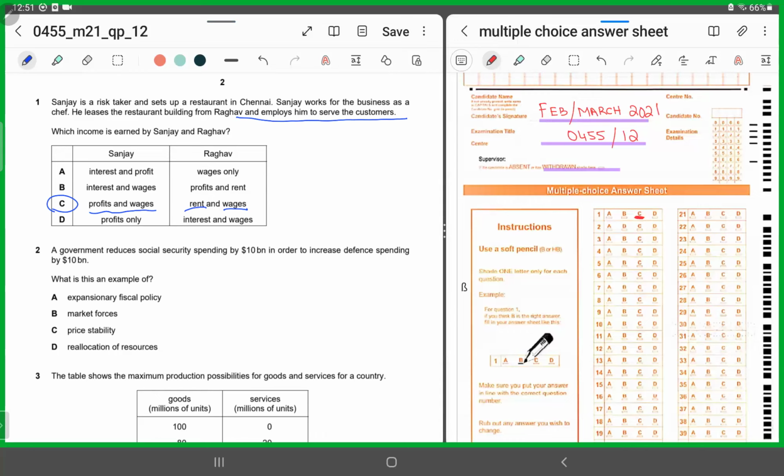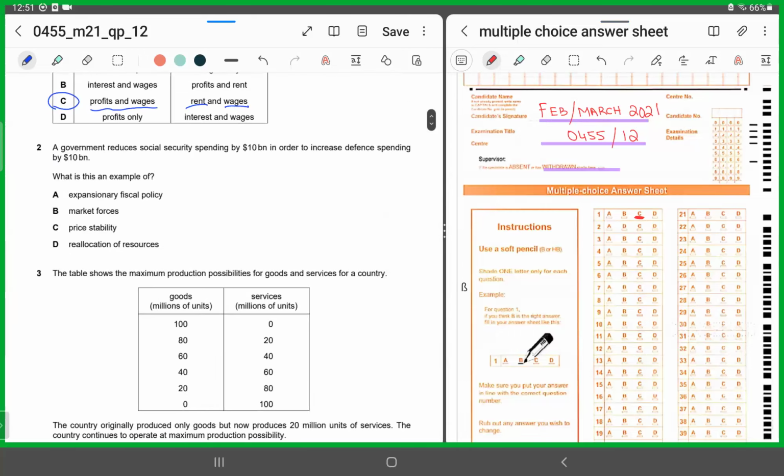Alright, I hope it's clear. Moving forward, MCQ 2. A government reduces social security spending by $10 billion in order to increase defense spending by $10 billion. So what the government does is stop spending on unemployment benefits in order to increase its spending on defense. So what is actually happening? The government is reallocating its resources, right? So from spending on unemployment benefits, it's now spending on defense.